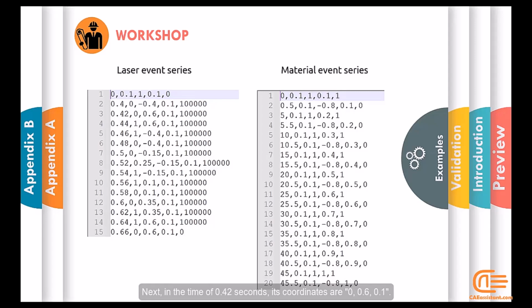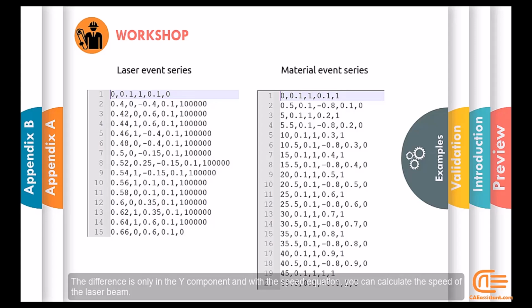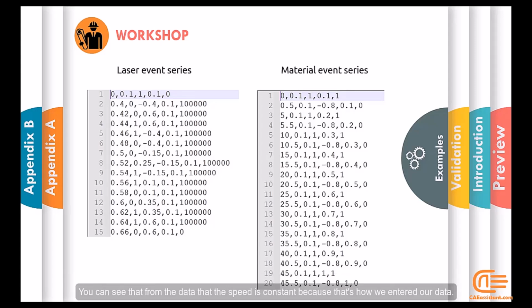Next, at a time of 0.42 seconds, its coordinates are 0, 0.6, 0.1. The difference is only in the y component, and with the speed equation, you can calculate the speed of the laser beam. You can see from the data that the speed is constant, because that's how we entered our data. Don't worry, you'll understand better when we explain it in the software.